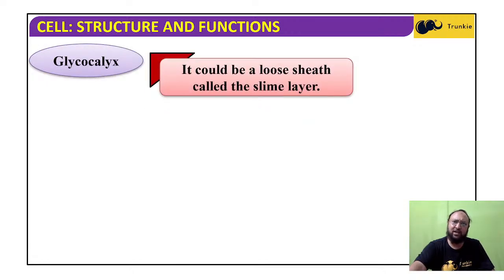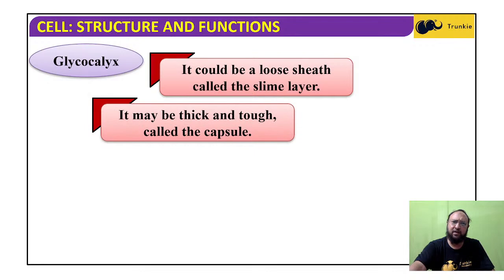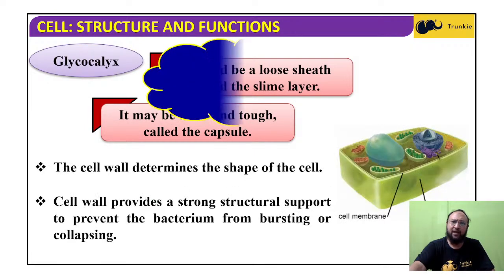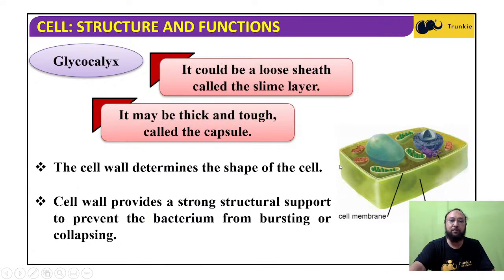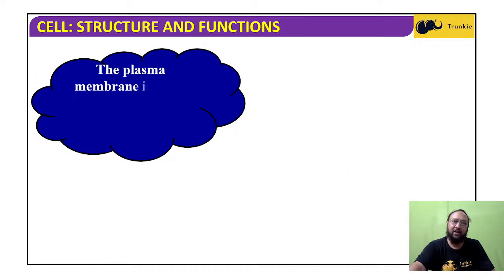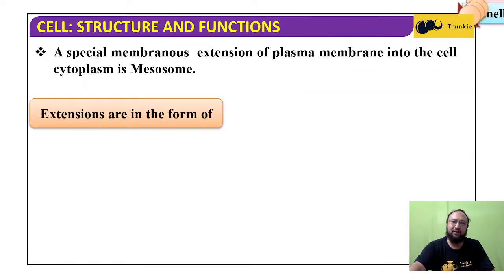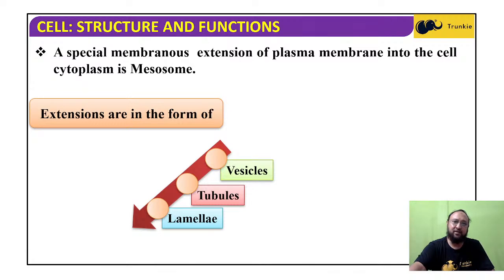Glycocalyx could be loose, like I told you, mucus like, or it can be tough and thick, and then it is called the capsule. The cell wall is the structure that provides and defines the shape of the bacterial cell. The plasma membrane is semi-permeable, and it has some extensions.